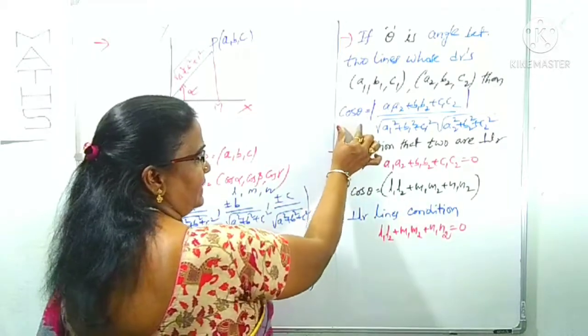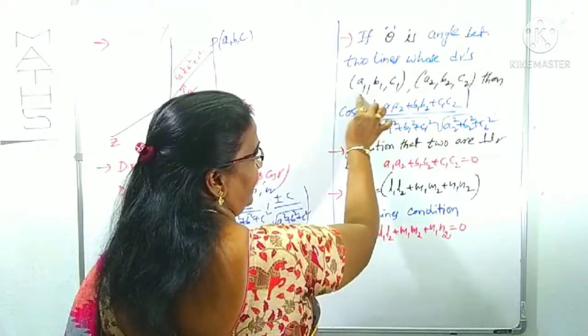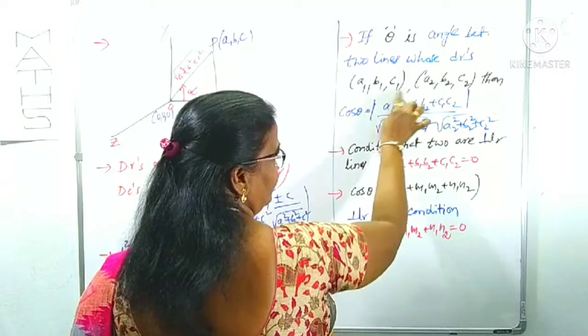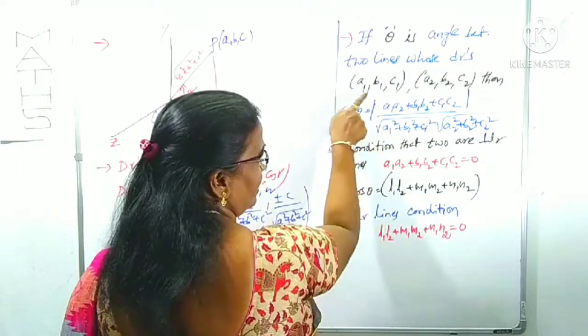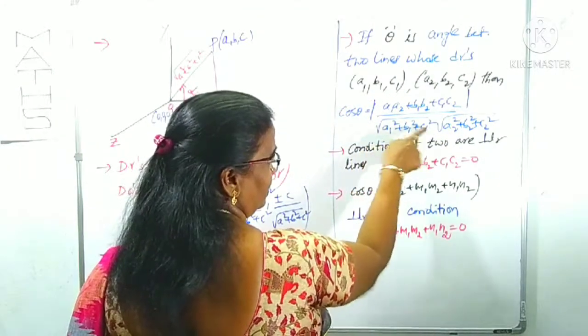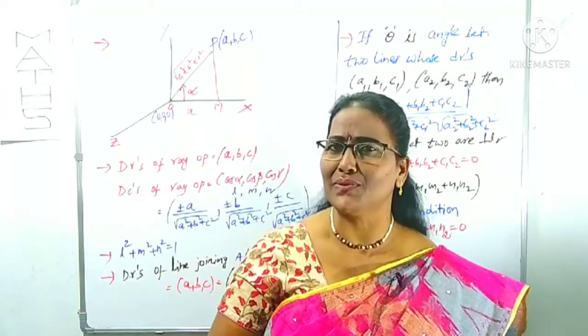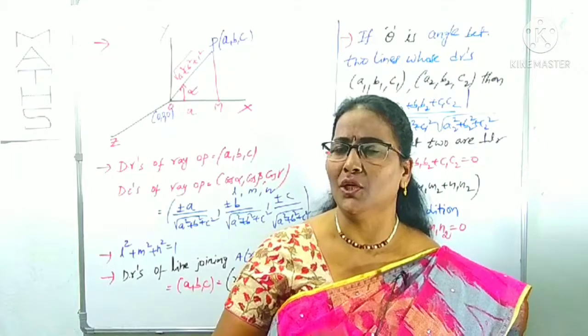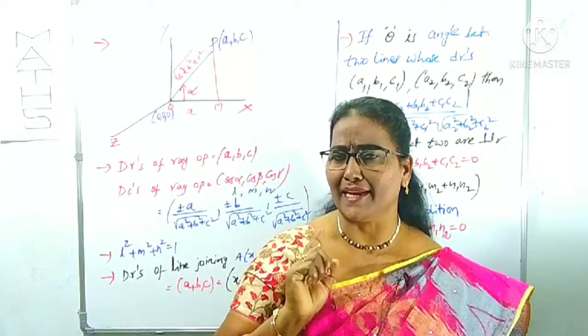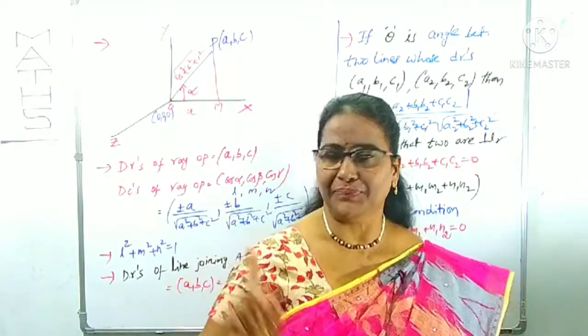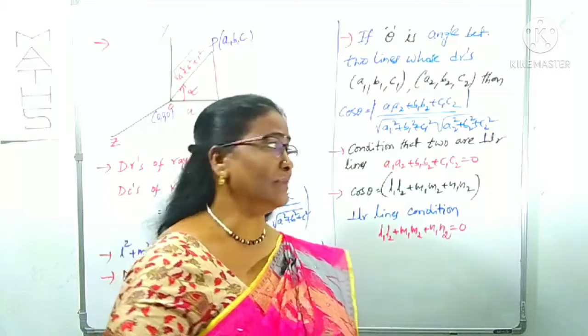Now, what is the cosine of the angle? Cos theta is A1 A2 plus B1 B2 plus C1 C2 by root over A1 square plus B1 square plus C1 square into root over A2 square plus B2 square plus C2 square. That is what we use to find the angle between the 2 lines, that is cosine of the angle, when the DRs of 2 lines are given.